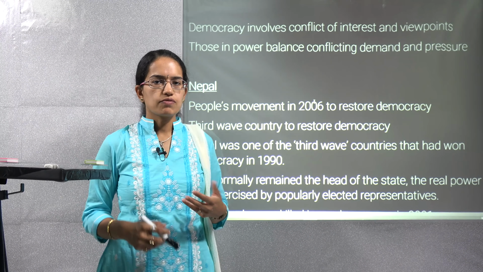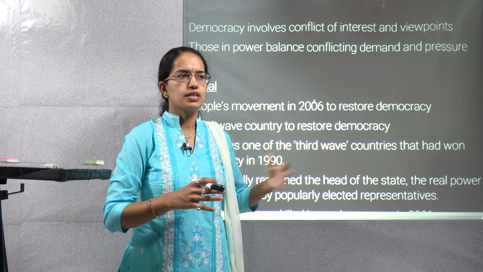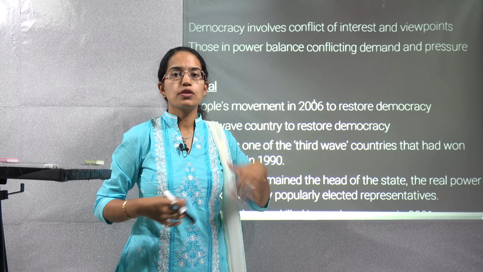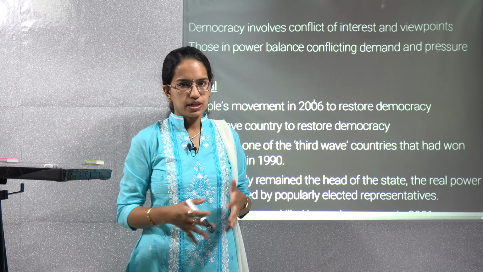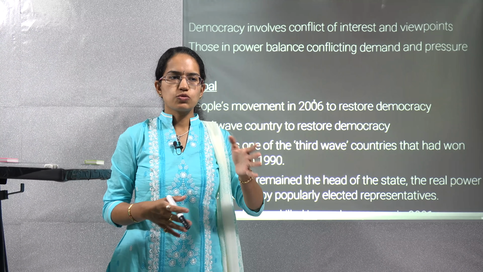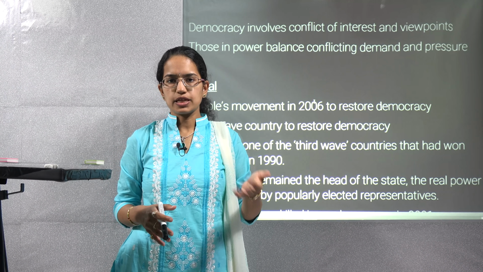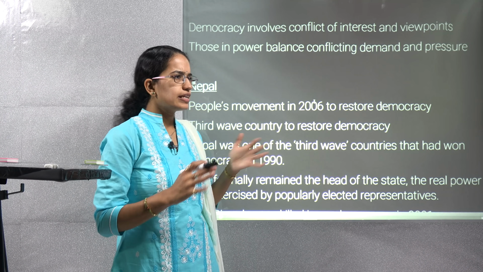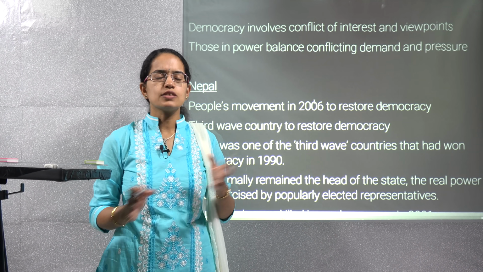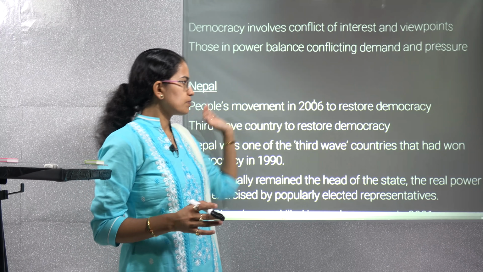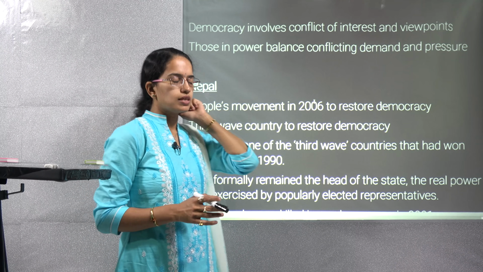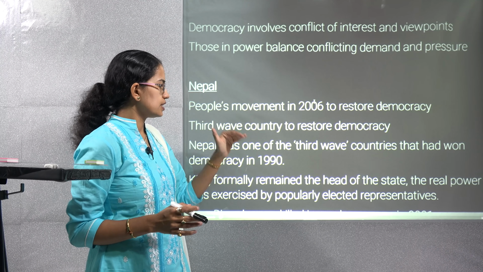Now, under the third wave countries, we have the countries who had a search for democracy from a kind of monarchy or a dictatorship that they had witnessed, and this was mainly during the period post 1974. So during 1974 to the 1990s, you had the third phase, the third wave countries that were popular, and Nepal is one of the good examples of it. Now what initially happened was,